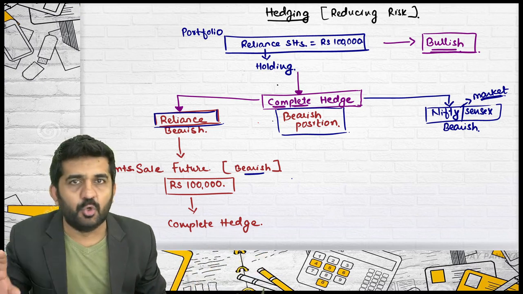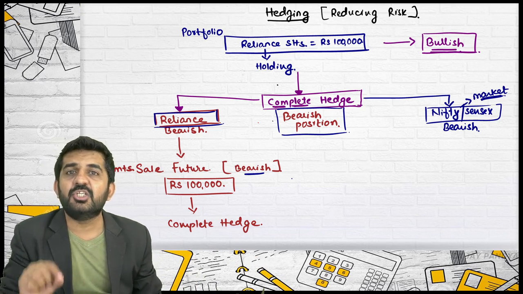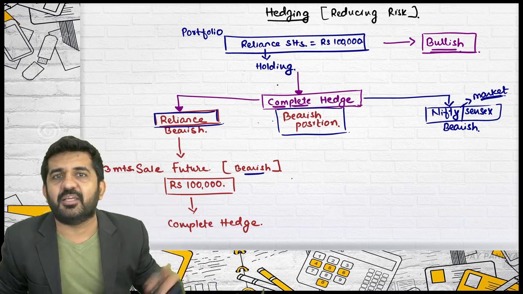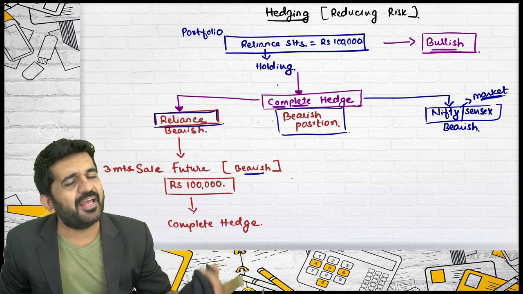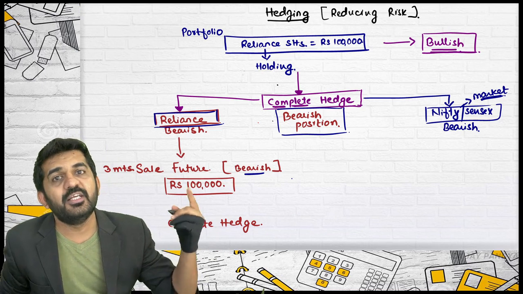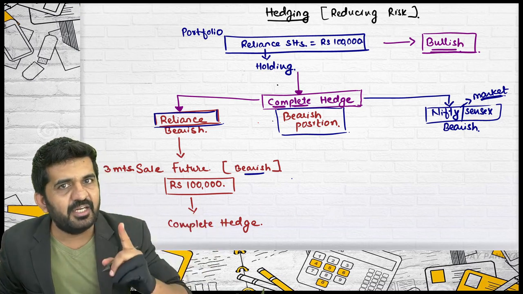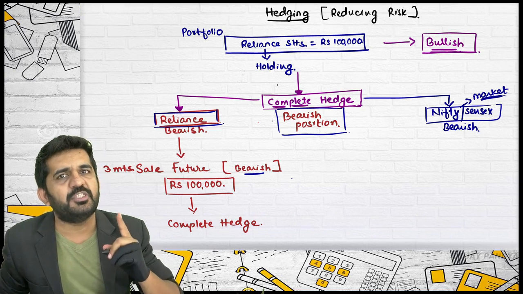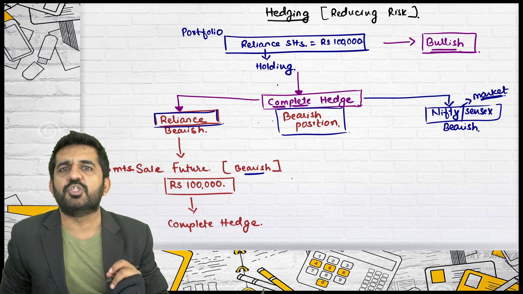The answer is no. There is no stock or company like Nifty. If you want to be bullish in the market, you can purchase Nifty in futures. If you want to be bearish, you will have to sell Nifty in futures. Nifty is never delivered. It is dealt only in the futures market.